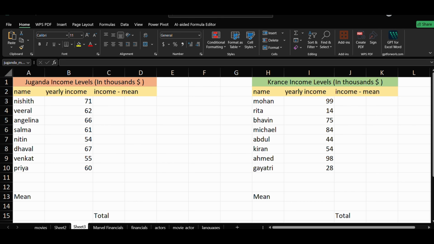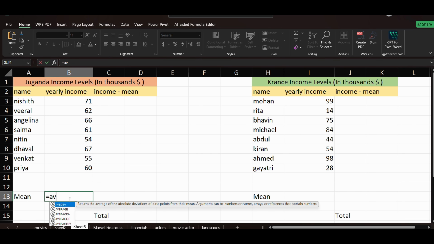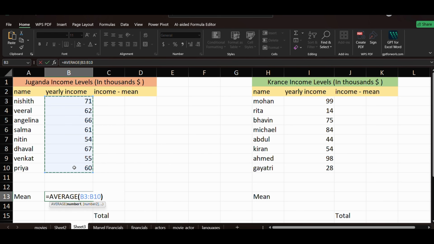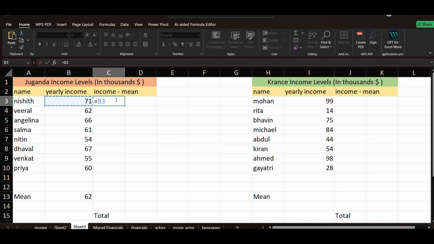Now we will see this particular thing. So how can you get the mean here? You can find the average, AVERAGE, selecting this range and closing the bracket, and you will get the average of 62. Okay, got it. Now can you find the income minus mean? This minus this one, so equals to this minus this one.